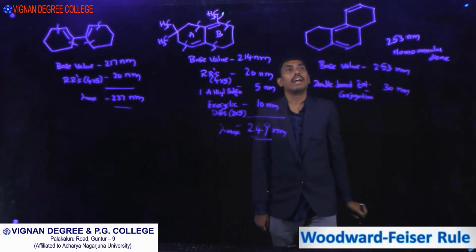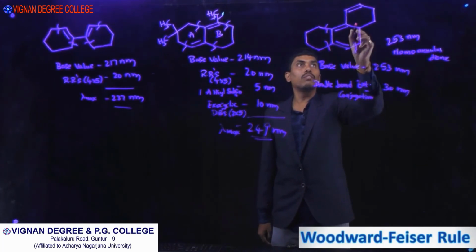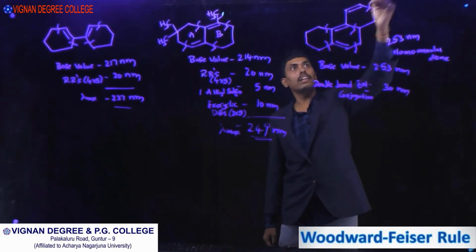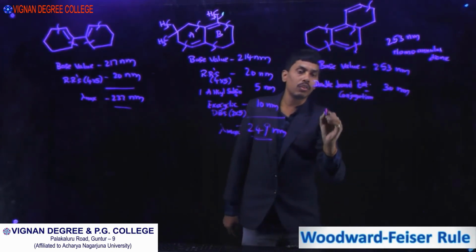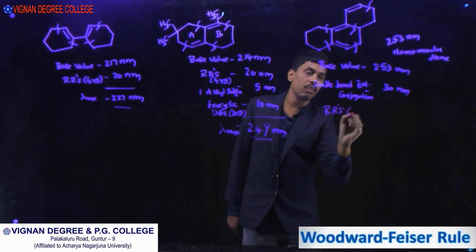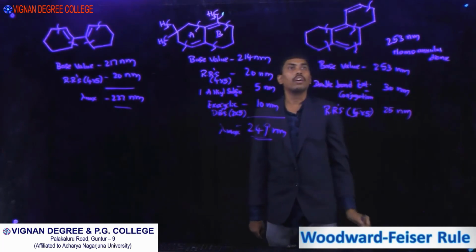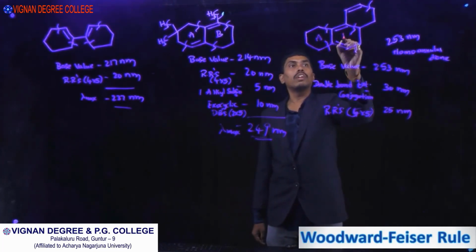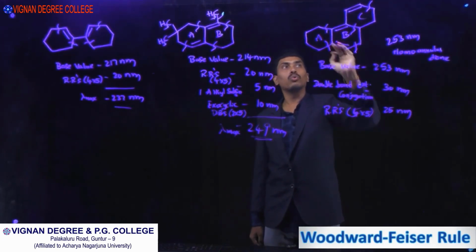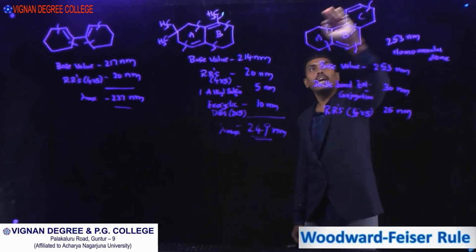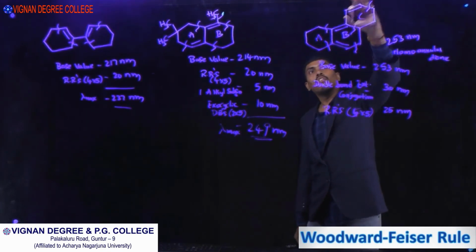And how many ring residues? 1 ring residue, 2, 3, 4, and you need to consider the conjugated system up to here, 5. So ring residues are 5. 5 into 5, 25 nanometers. How many exocyclic double bonds? You need to take A, B, C. For the A ring, if you close B, how many? 2. For the B ring, if you close A and C, no exocyclic double bond. For the C ring, 1 exocyclic double bond.